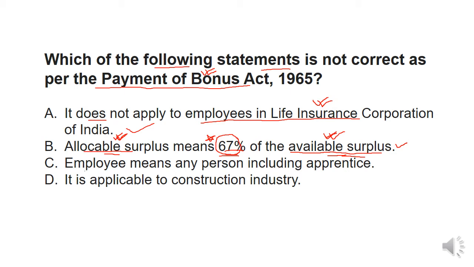Let's see the next option. Employees mean any person including apprentice. So answer C will be correct. Let's see the next option. It is applicable to construction industry. Yes, bonus act is applicable to any construction industry. But this option C is wrong. Okay. But in this question they are asking which is not correct. So C will be the answer. Okay.